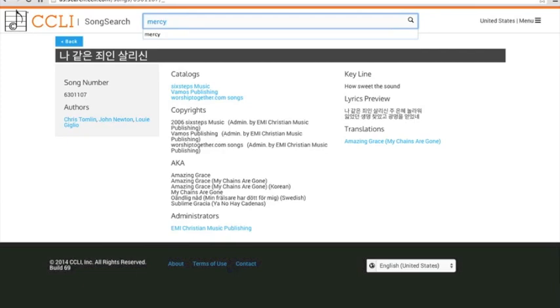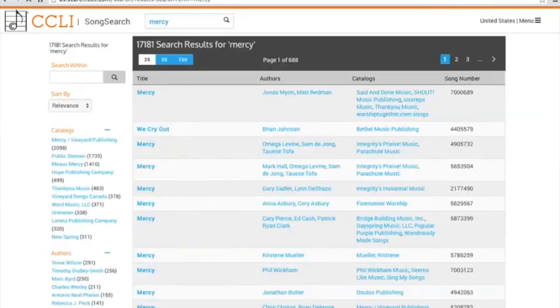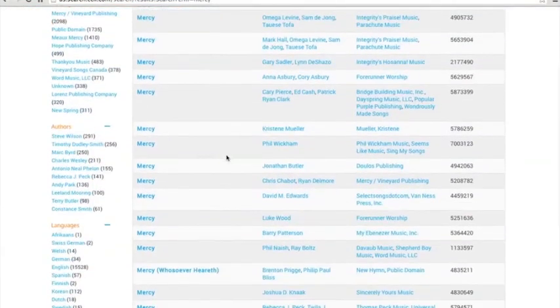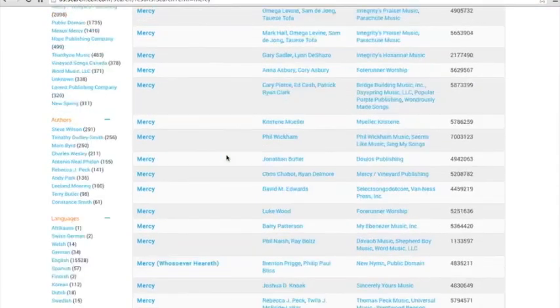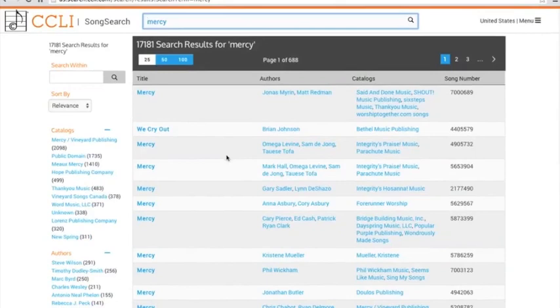Let's try the song Mercy. The reason why I want to pull this up is because if you look up here, it's page 1 of 688 pages, and it's 17,181 search results for Mercy. This is one of the problems that you'll encounter when searching for song information, is that you have way too many results. And so part of how you're going to get past that, if you don't know the names,